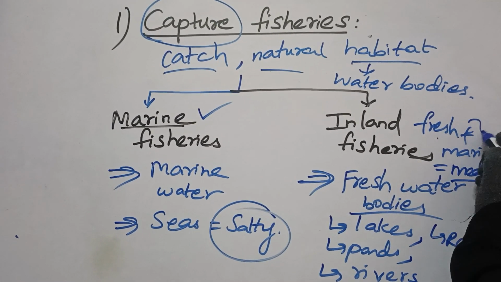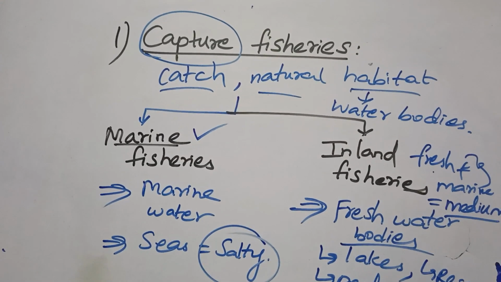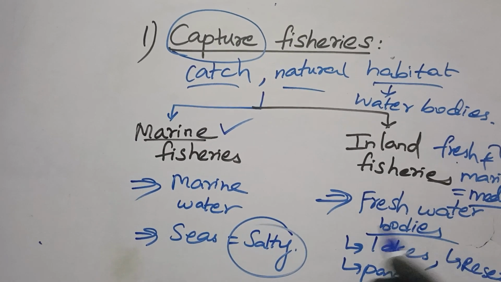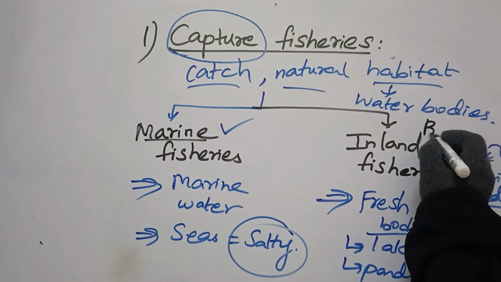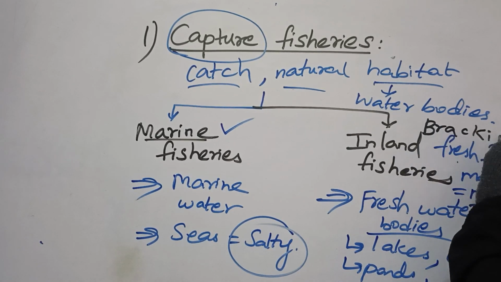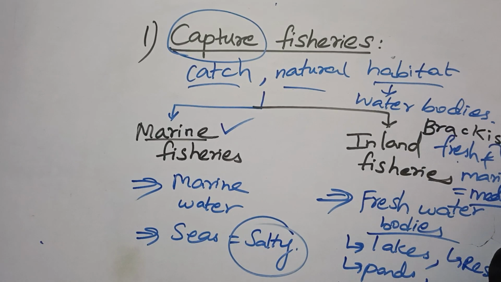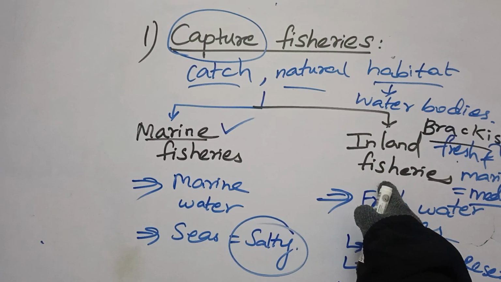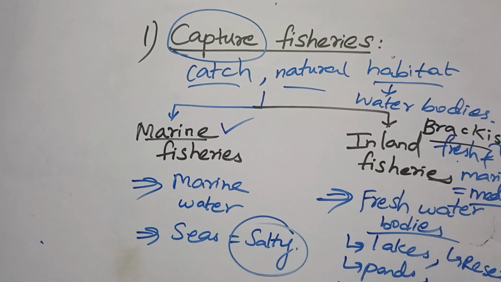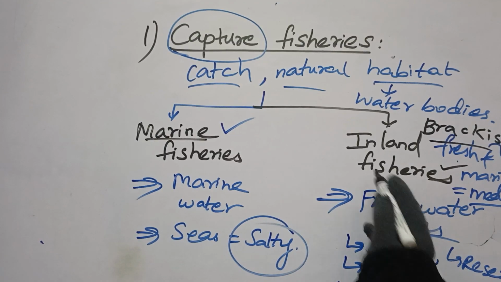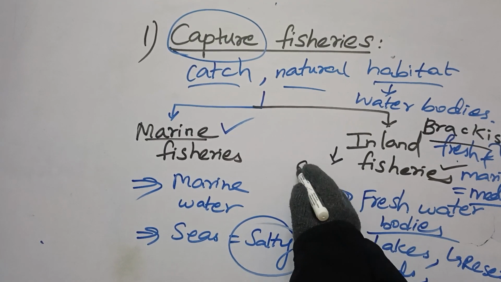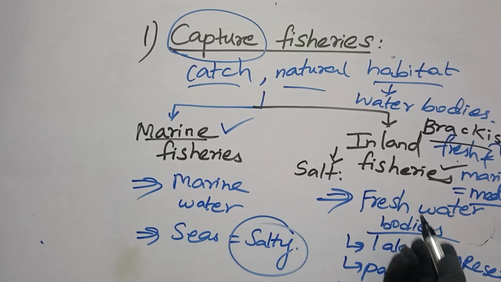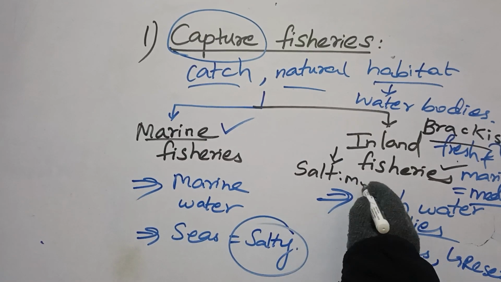Such a water body is called a brackish water body. Even when you are fishing from a brackish water body, that also comes under inland fisheries only. Clear, children? A brackish water body has both fresh and marine water together, and the salt level will not be too high or too low, but moderate.